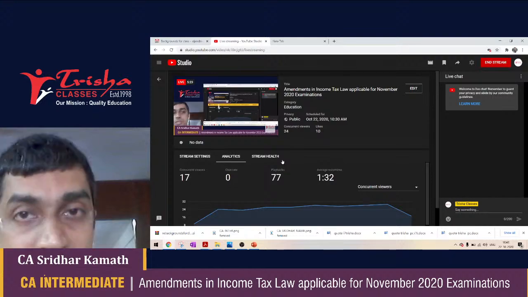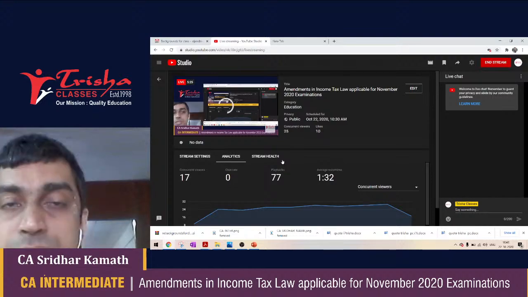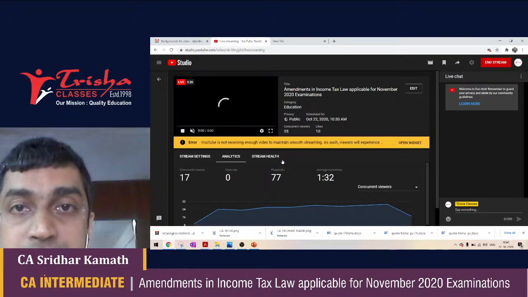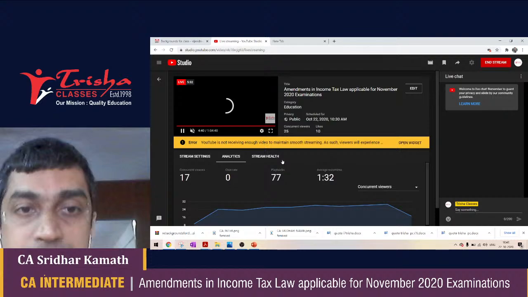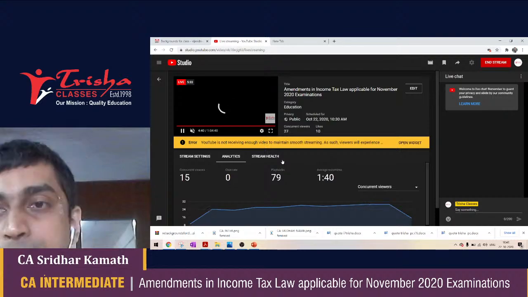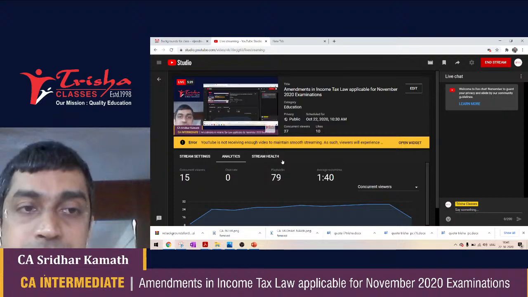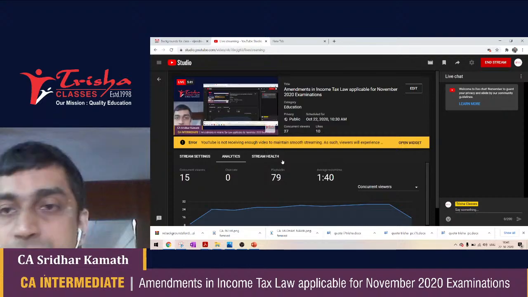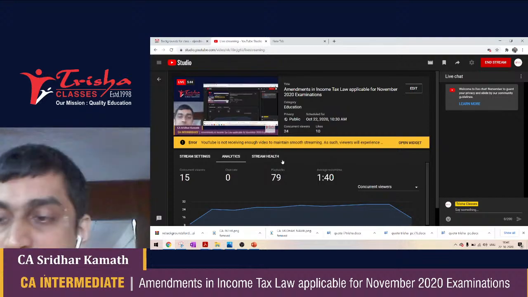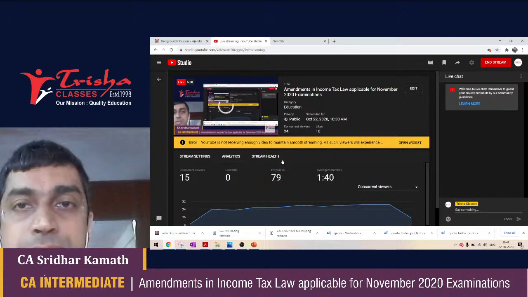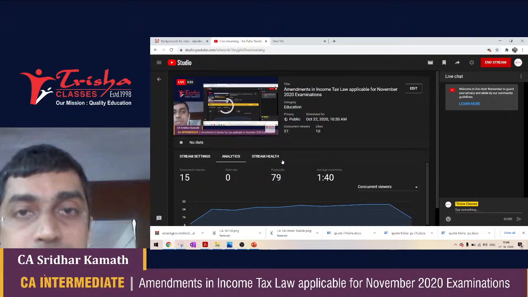If you had written the exams in May 2020, you wouldn't have to worry about the changes that were introduced in March 2020. Now, because the revision test paper that has been released, that has been made applicable for the exams to be held in November and December 2020, talks about changes that are applicable up to 30th April 2020.